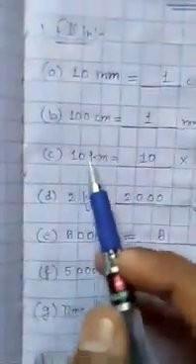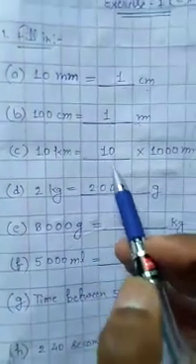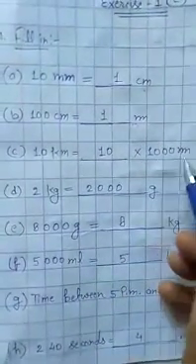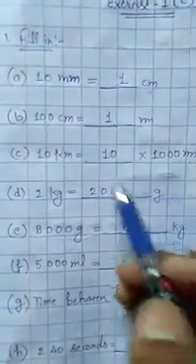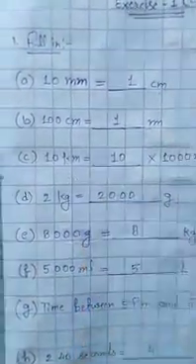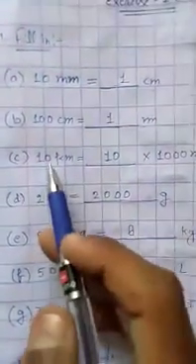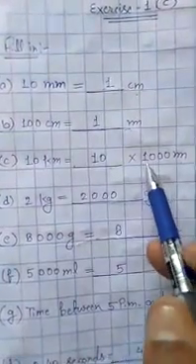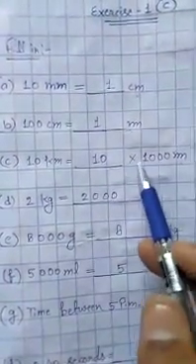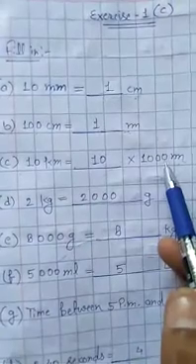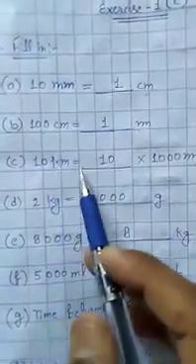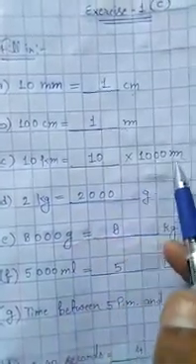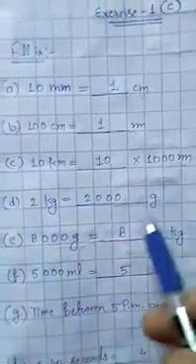Now question C, 10 kilometers equals to dash multiplied by 1000 meter. We know very well 1 kilometer equals to 1000 meter. So 10 kilometers equals to 10,000 meter. But 1000 meter has been given in the answer, so we will multiply by 10. So 10 kilometers equals to 10 multiplied by 1000 meter equals to 10,000 meter.